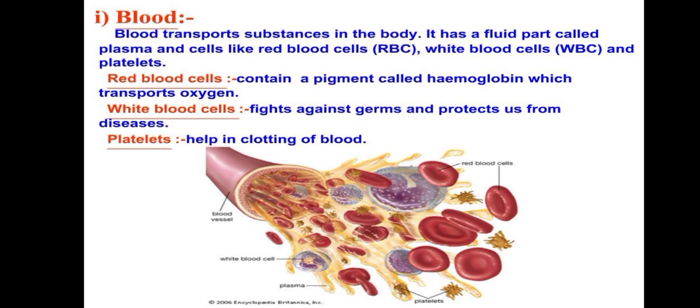So students, we have learned that blood transports substances in the body. It has a fluid part called plasma and cells like red blood cells, white blood cells, and platelets. Red blood cells contain a pigment called hemoglobin which transports oxygen. Due to the presence of this hemoglobin, our blood is red in color. White blood cells fight against germs and protect us from diseases. Platelets help in clotting of blood.